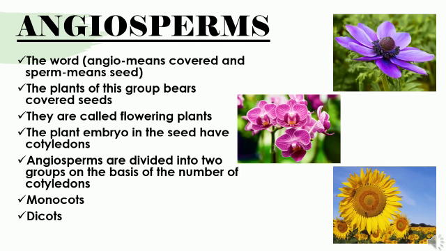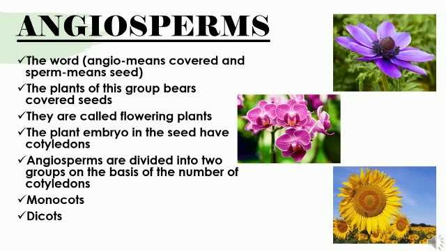Next, coming to angiosperms, the word angio means covered and sperm means seed. So the name itself says the seed is enclosed in a fruit. That means the seed is covered with a fruit, inside the fruit. So the plant of this group bears covered seeds. They are called flowering plants.